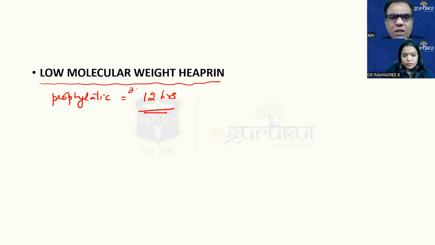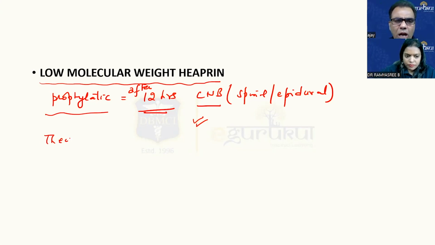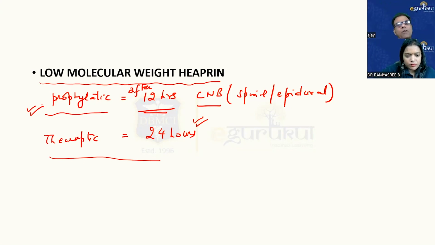After 12 hours, you can safely give neuraxial blocks. Neuraxial blocks means spinal and epidural; it involves both. But if the patient is on a therapeutic dose for one reason or another, then we have to delay the neuraxial block for 24 hours. Majority of the patients are on a prophylactic dose, so we can safely give a neuraxial block after 12 hours.